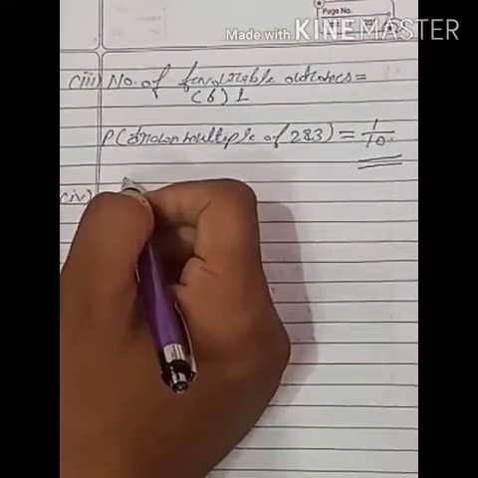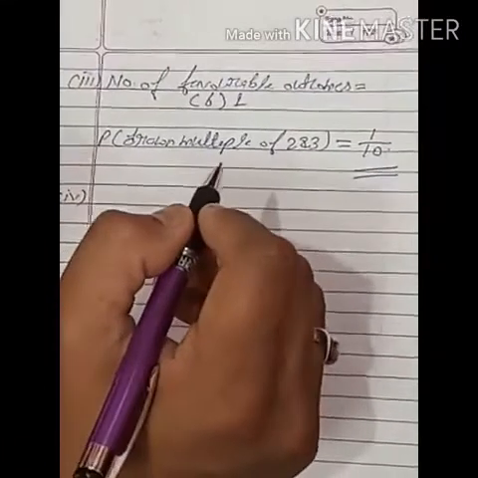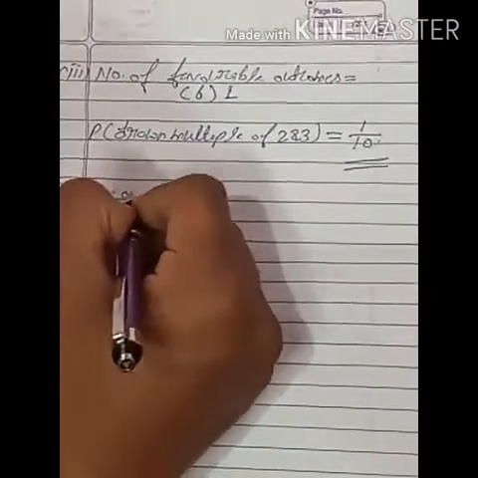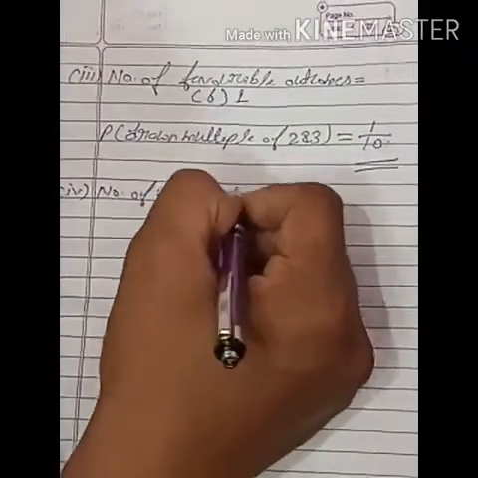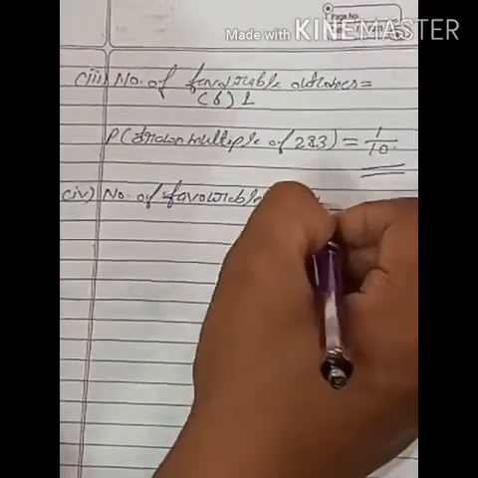Fourth part. The fourth part is a multiple of 2 or 3. So the number of favorable outcomes.